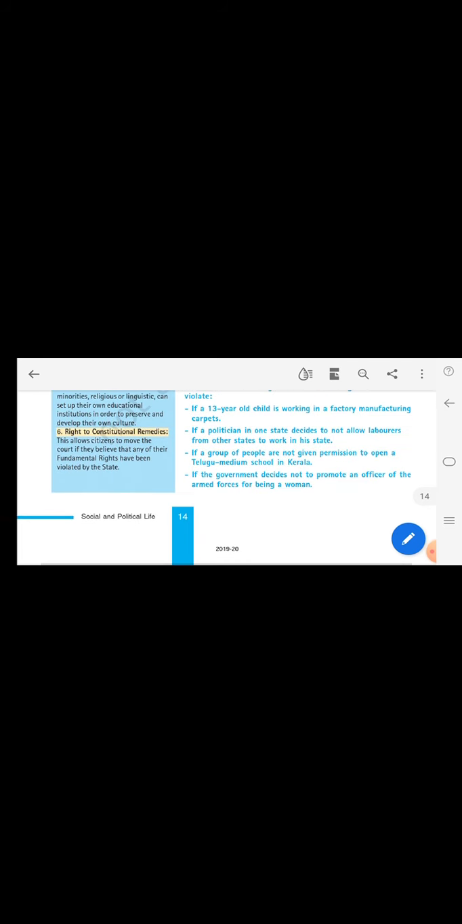The fourth one is the right to freedom of religion. The fifth one is cultural and educational rights. The Constitution states that all minorities, religious or linguistic, can set up their own educational institutions in order to preserve and develop their own culture. The sixth is the right to constitutional remedies. Citizens can move the court if they believe that any of their fundamental rights have been violated by the state. So they have the right to constitutional remedies.